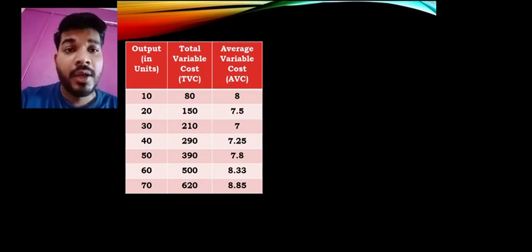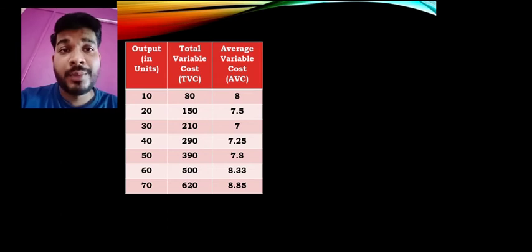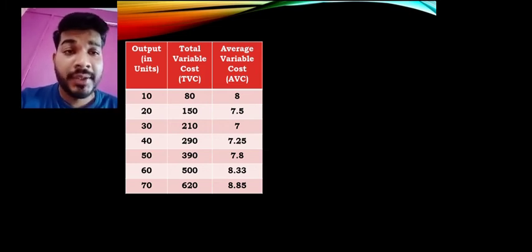Where will it go? It will go at an increasing rate. So at 40 units of production, it was 7.25. Now at 50, the variable cost is 390. So 390 divided by 50, it is 7.8. So what is happening? From 7.25 it increased to 7.8, the per unit variable cost increased. Again when it comes to 60, you find that 500 is the total variable cost. 500 divided by 60, the average will be 8.33.